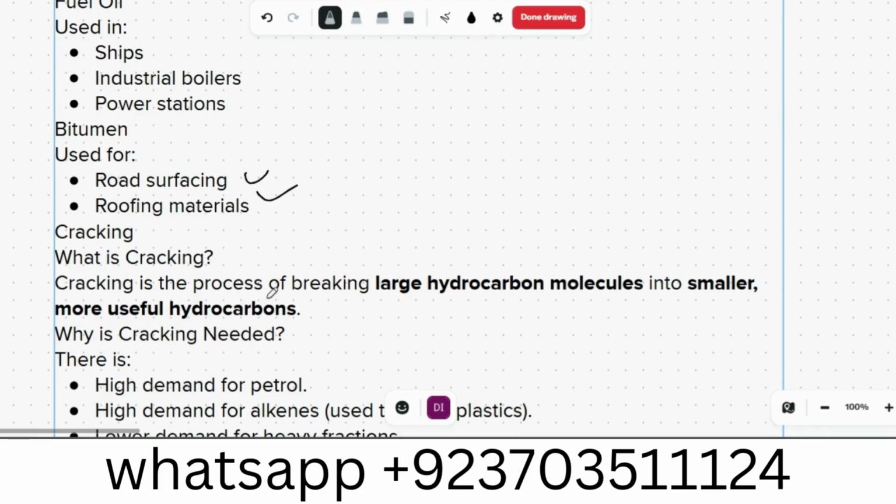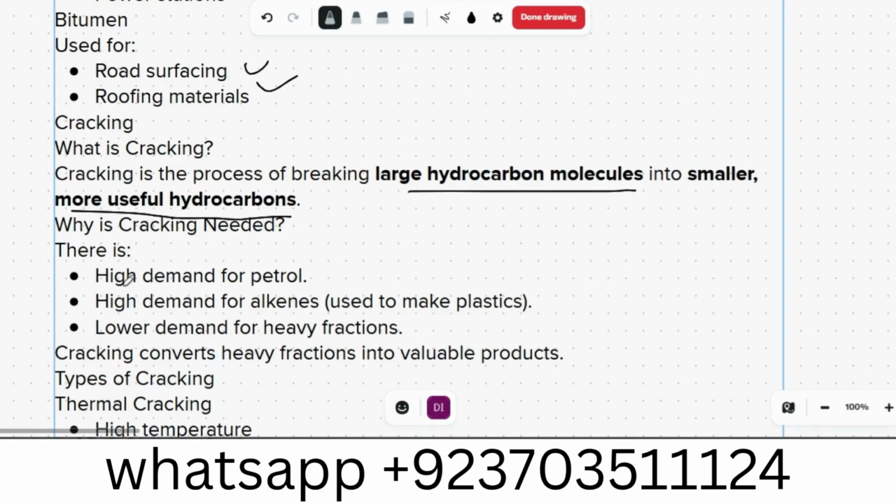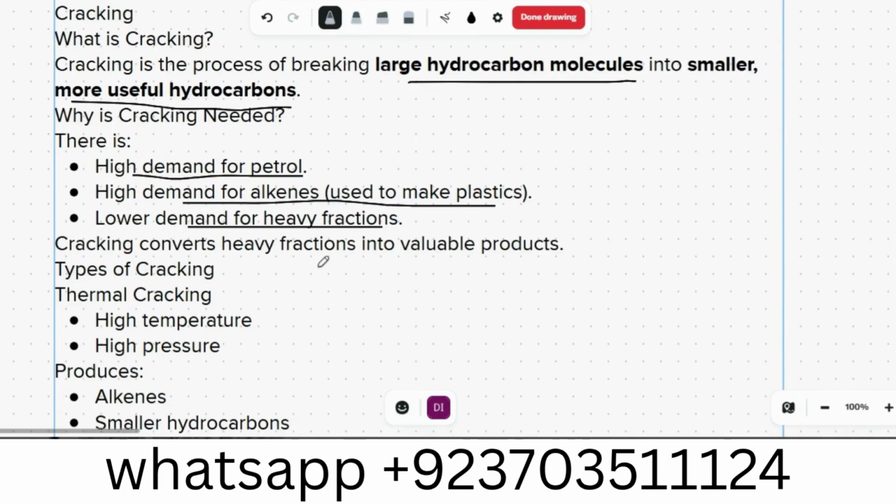What is cracking? Cracking is a process of breaking large hydrocarbon molecules into smaller and more useful hydrocarbons. Why is cracking needed? Because there is a high demand for petrol, which is used for cars, and a high demand for alkenes used to make plastics, but a low demand for the heavy fractions. Cracking converts heavy fractions into valuable products.